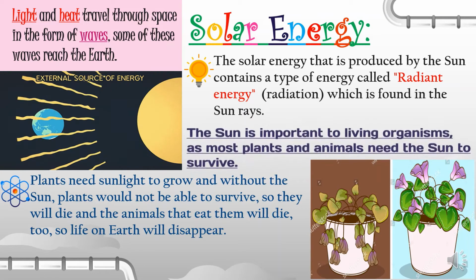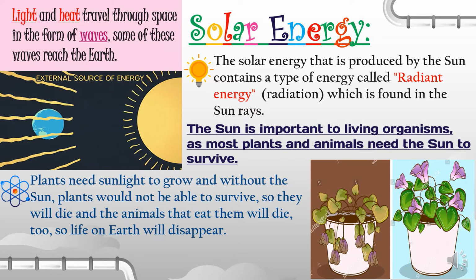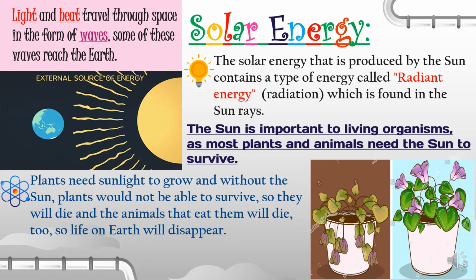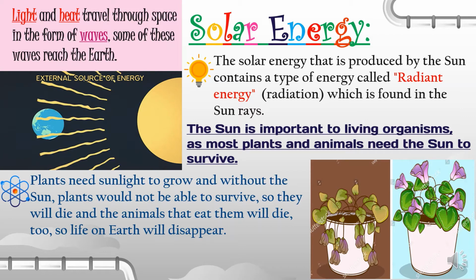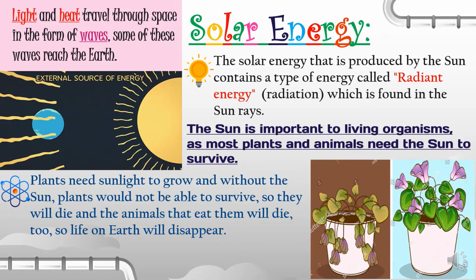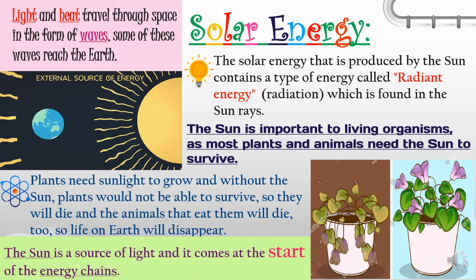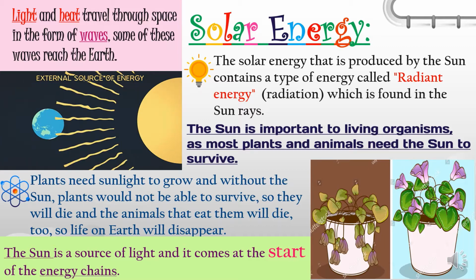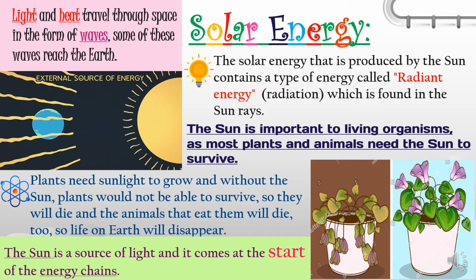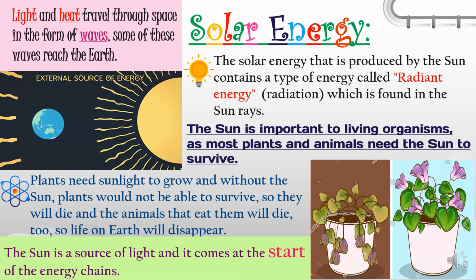From here, we can tell that the sun is important for all living organisms, and without the sun, all living organisms will die, because all other living organisms, such as humans and animals, depend on the plants to take their food and get energy. From here, we said that the sun is the main source of energy and the main source of light and heat. And we said also that the sun starts the energy chains.